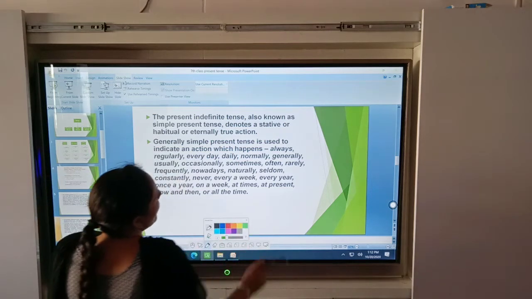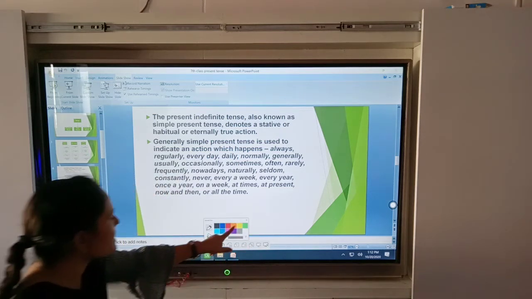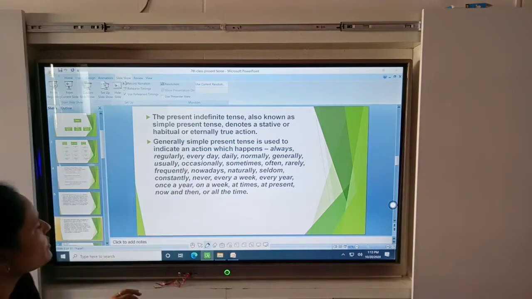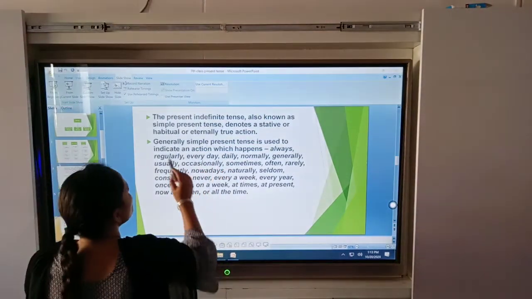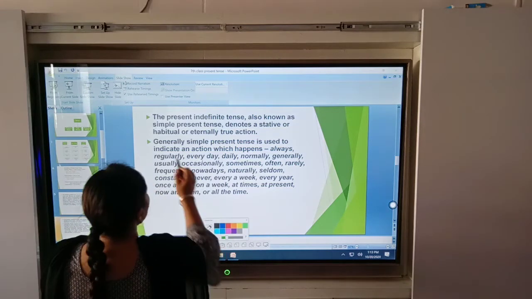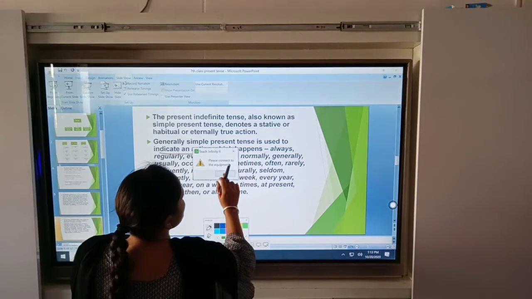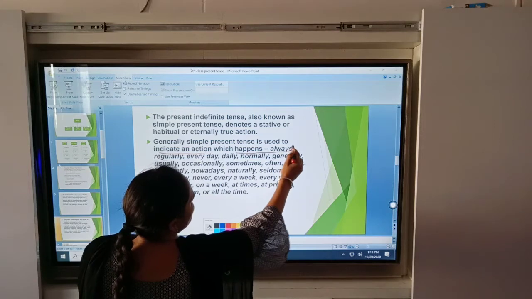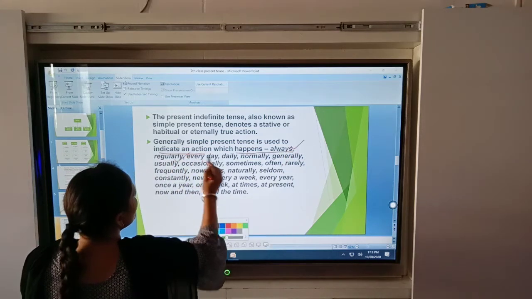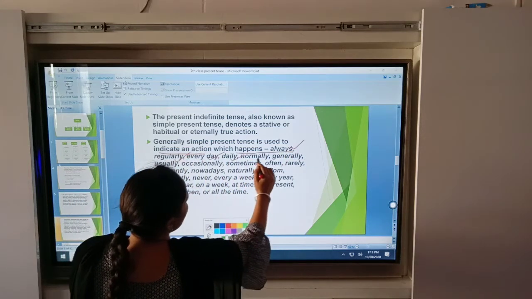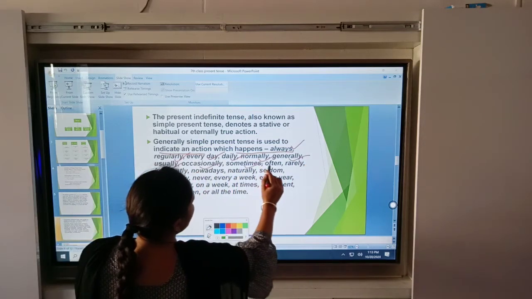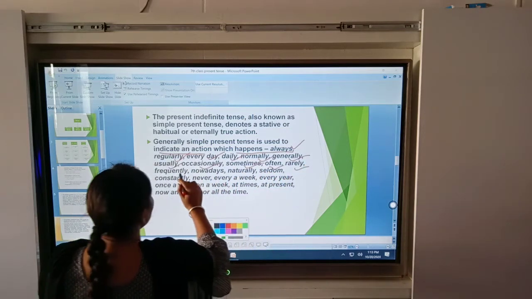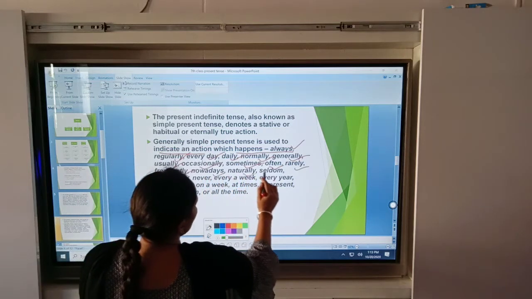Okay beta, at the end of the class I will ask a question about this. Okay students, listen to it carefully. The simple present tense is used to indicate an action which happens always, regularly, every day, daily, normally, generally, usually, occasionally, sometimes, often, rarely, frequently, nowadays, naturally.